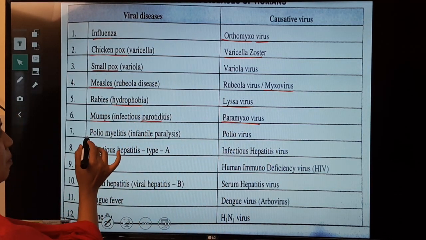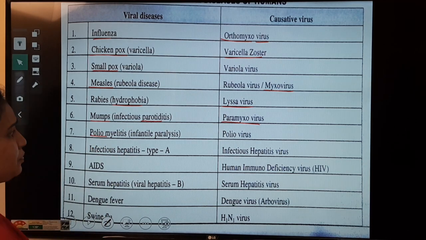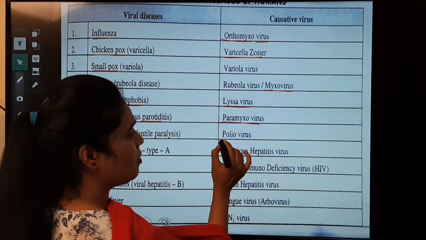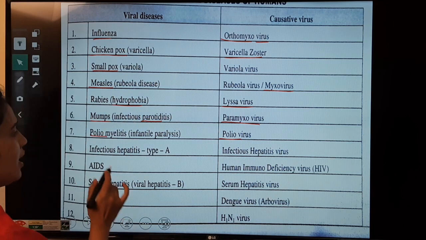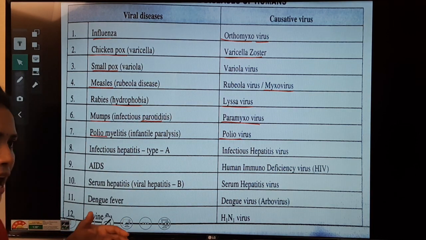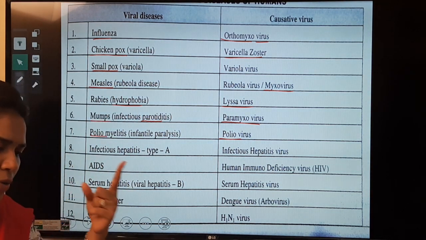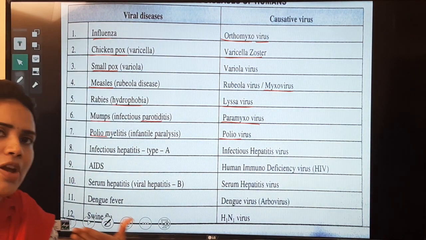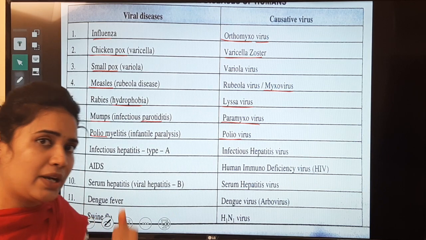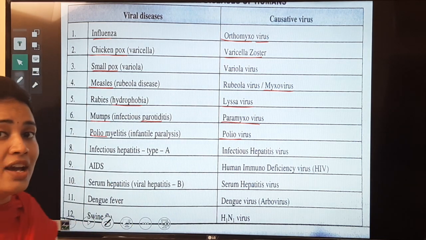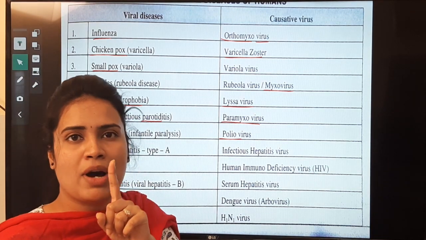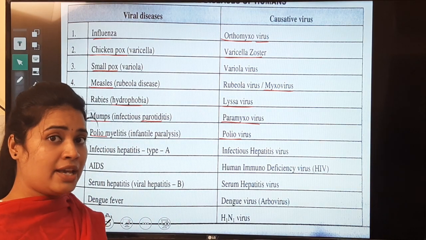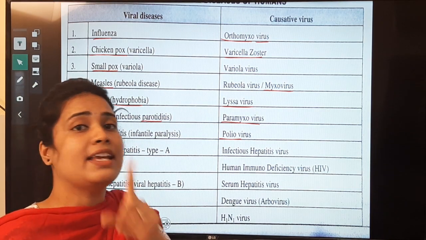Next one, poliomyelitis. It is caused by poliovirus. Infectious hepatitis. I want to tell you one thing, whether you have observed or not, till now we have known about hepatitis A and hepatitis B virus. Right now, a person got a Nobel Prize for discovering the hepatitis C virus. Three people took the Nobel Prize for certain medical discoveries, the first-time discovery of hepatitis C virus.